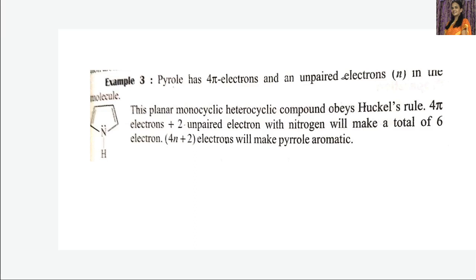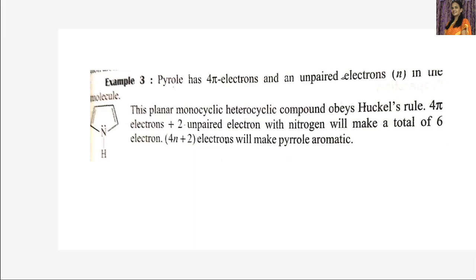And this pyrrole has, you can see, 2 pi bonds, that is 4 pi electrons. And a pair of electrons is also present on the nitrogen atom.